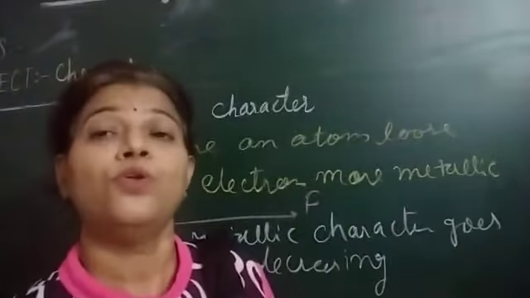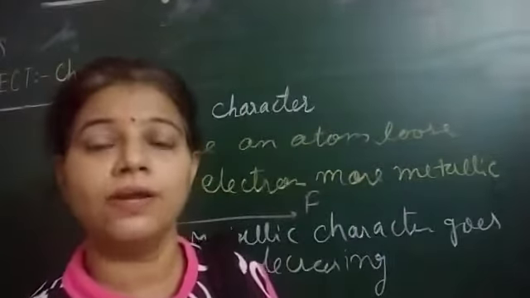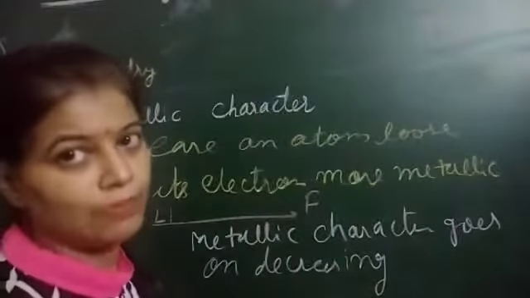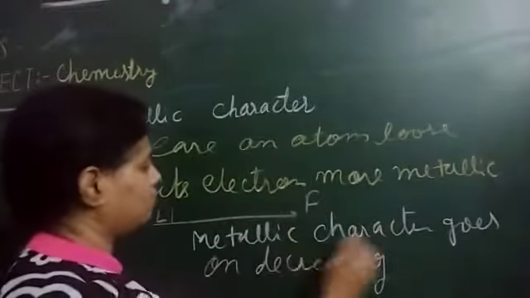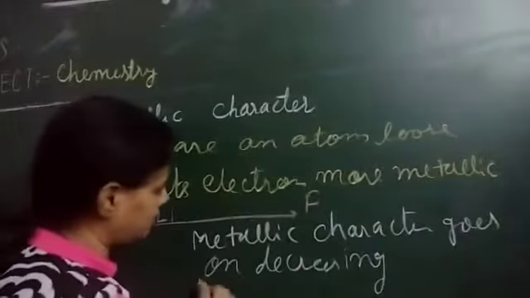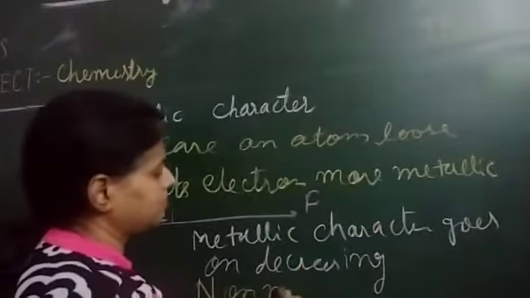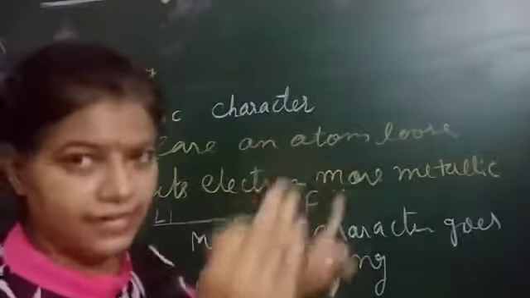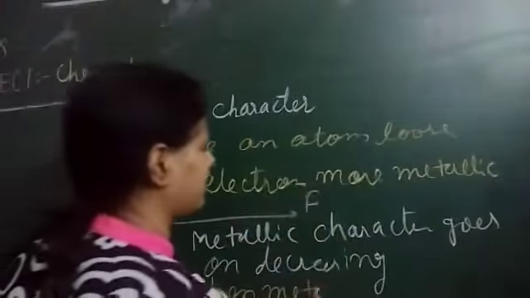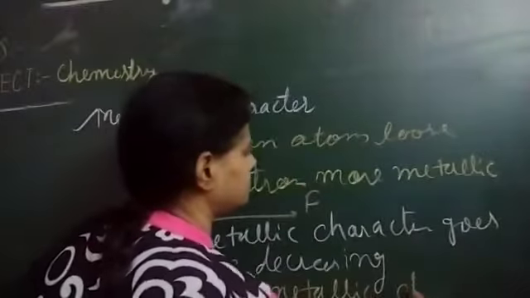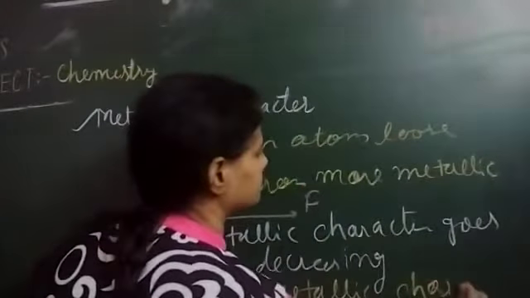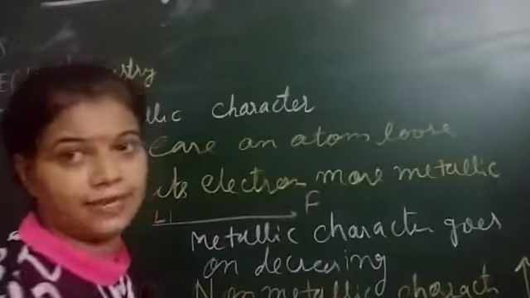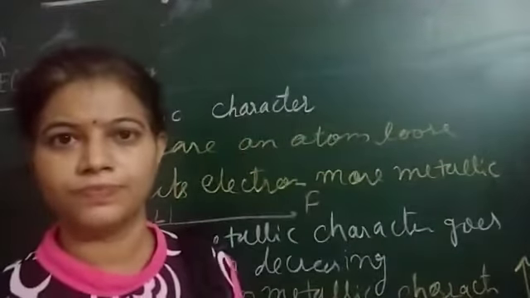So the non-metallic character goes on increasing as we move from left to right, while the metallic character goes on decreasing. Is it clear to you?